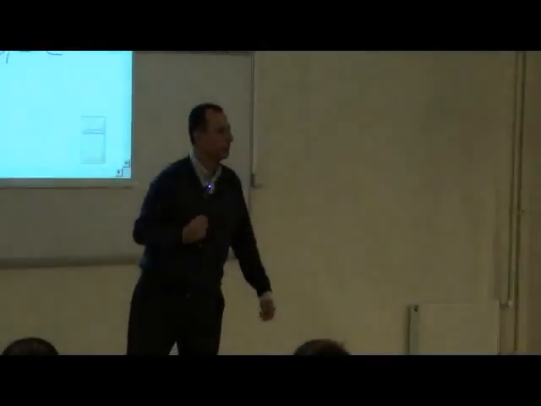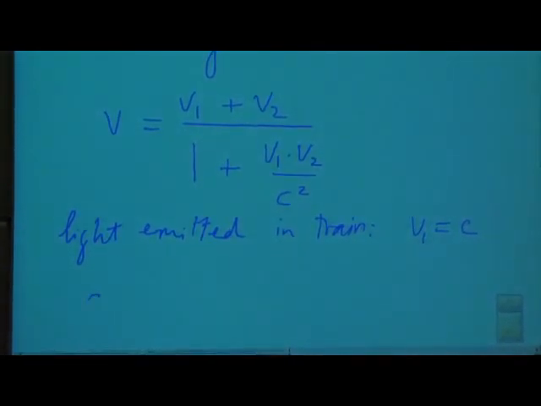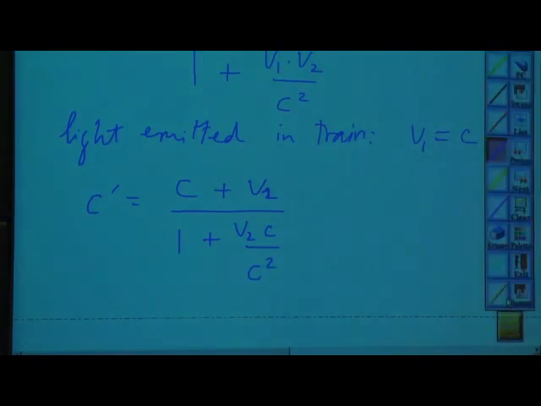Let's see what the formula will give. Then C prime is simply, for V1 I'm going to put C, plus V2, divided by 1 plus V2 C over C square. V2 is the train's velocity. Okay? 10 kilometers per hour, let's say. Right? Let's continue the calculation. Is everybody with me?